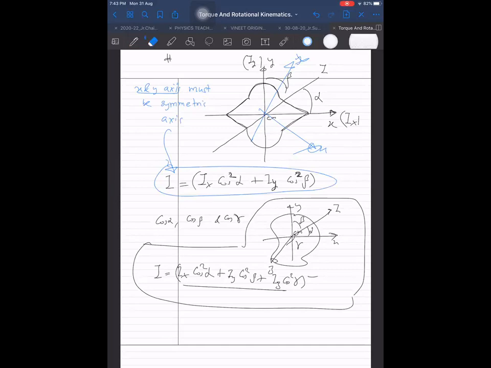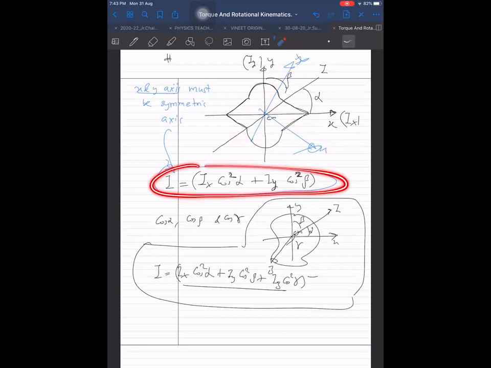That means x and y may not be perpendicular, sir. No. These are perpendicular and symmetric. When I said these are not perpendicular, I meant that for the perpendicular axis theorem we were not requiring this. This could be any 2 axes, and the perpendicular axis theorem is still valid.